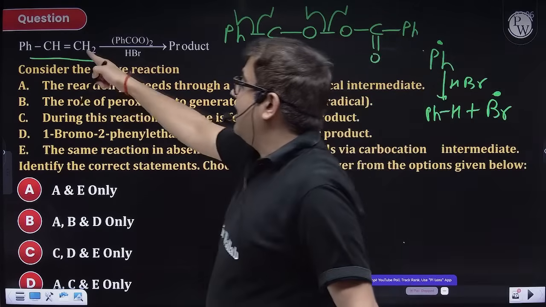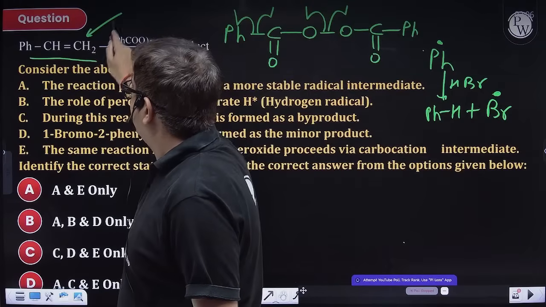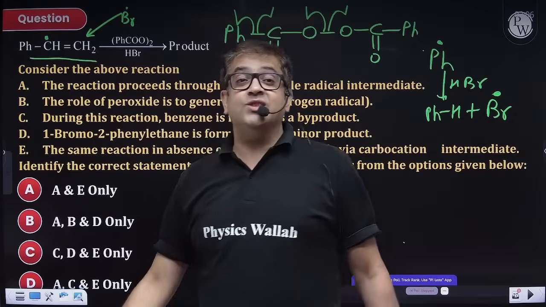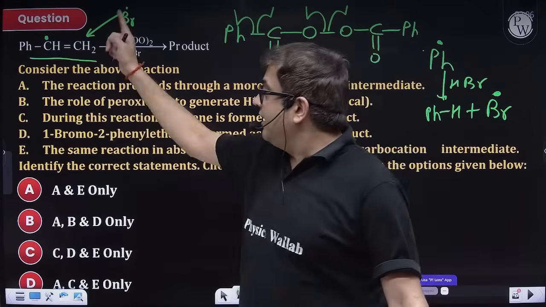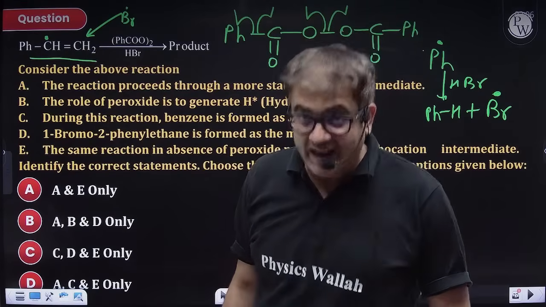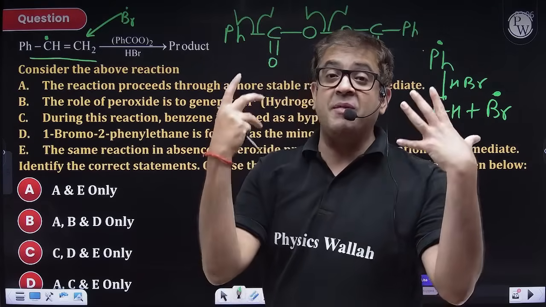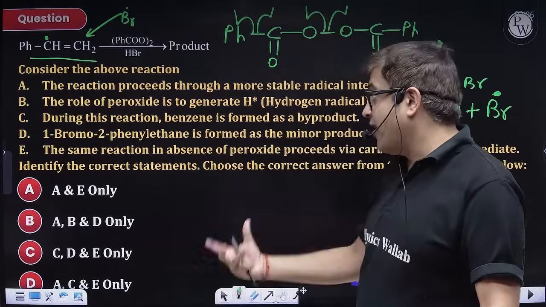This bromine radical will attack at this carbon because it will be a resonance stabilized radical, and it will take H from one more molecule of HBr. So you will get an anti-Markovnikov added product.